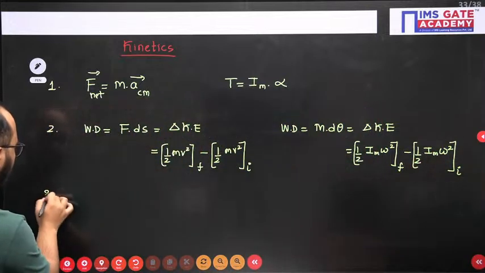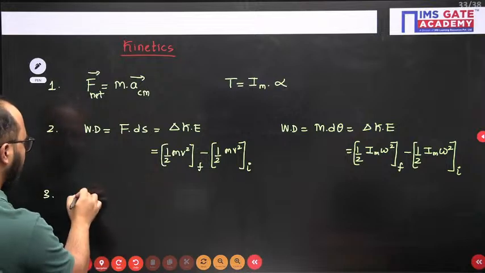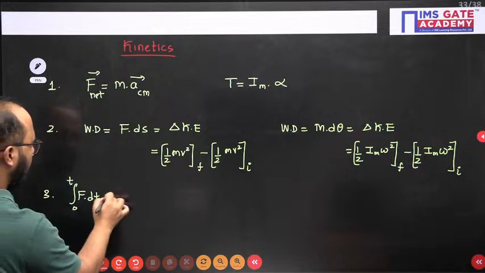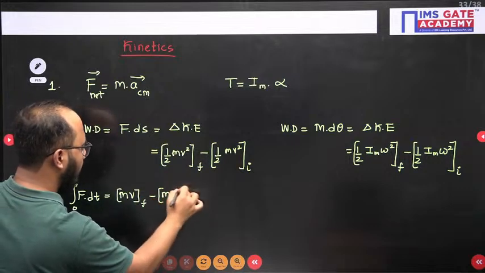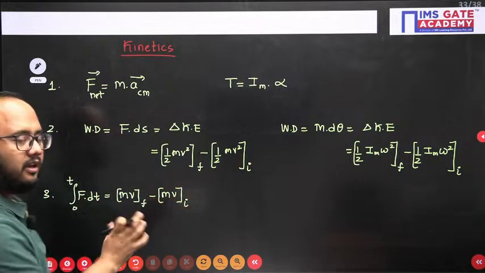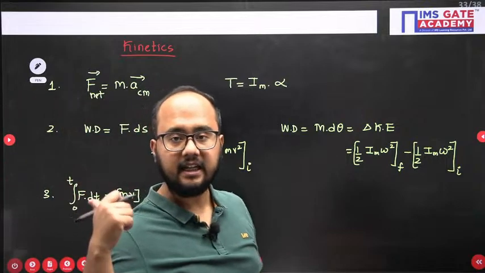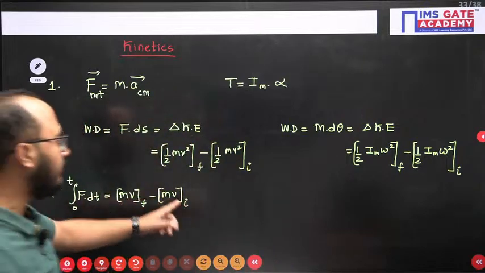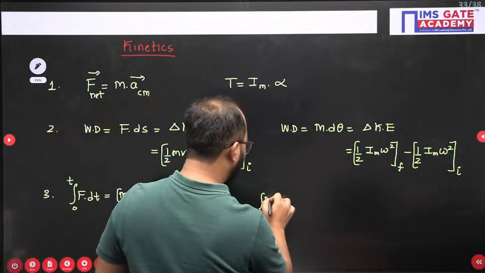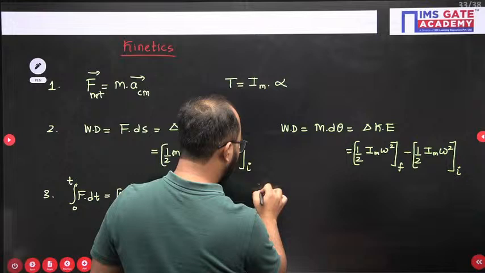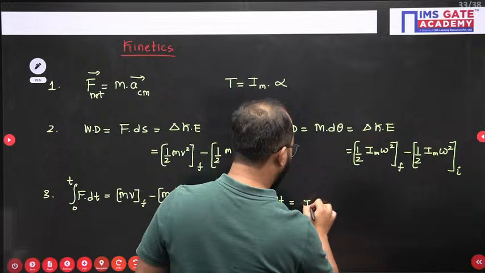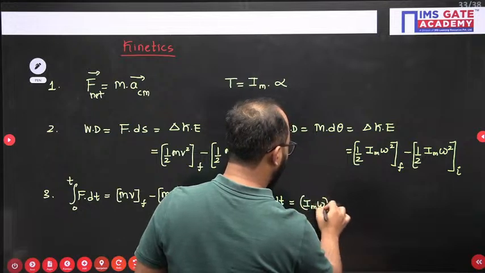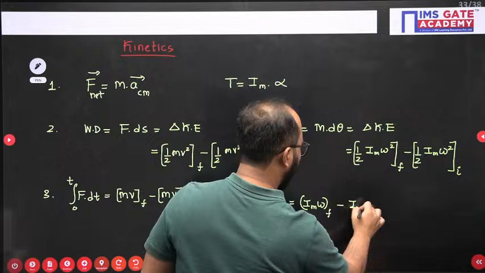Now the third formula that we need to remember here is the impulse momentum equation, linear impulse. So integral of F dt from 0 to time t equals final momentum minus initial momentum. Now in case of rotation, we have angular impulse. Here F dt is the linear impulse; there we will have angular impulse, which is integral of M dt, again 0 to time t, and it will equal the angular momentum change. Angular momentum is I omega final minus I omega initial.